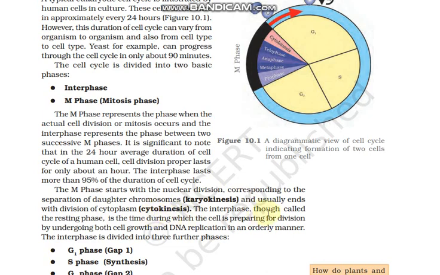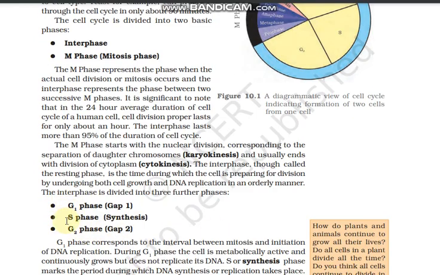The interphase, though called the resting phase, is the time during which the cell is preparing for division by undergoing both cell growth and DNA replication in an orderly manner. The interphase is divided into three phases: G1 phase, where G represents growth, S phase, which is called synthesis, and G2 phase.